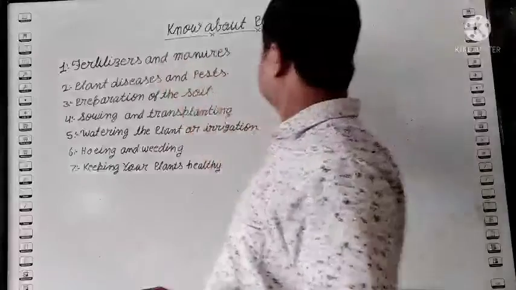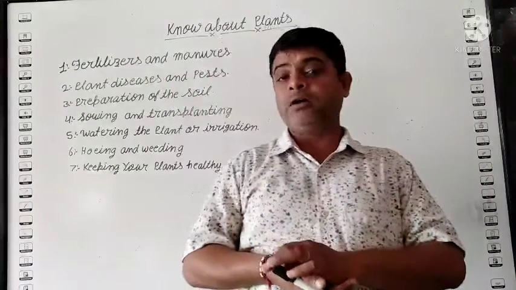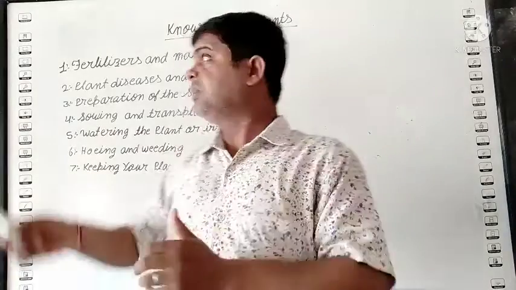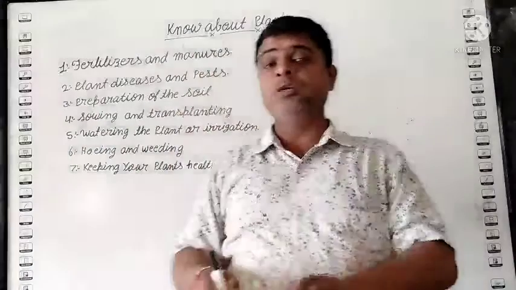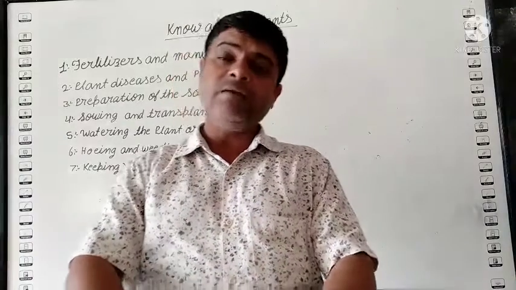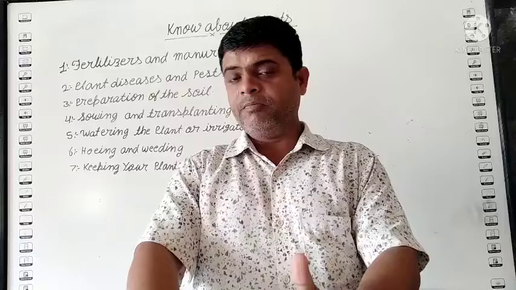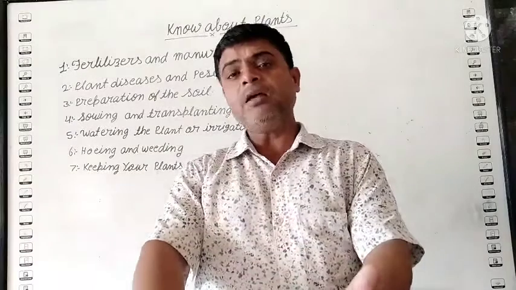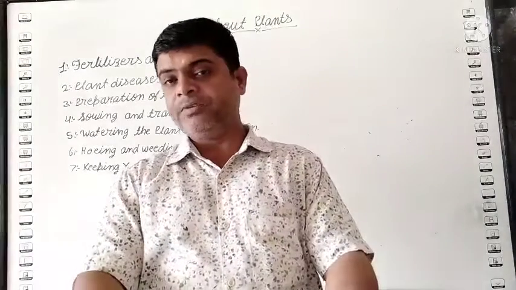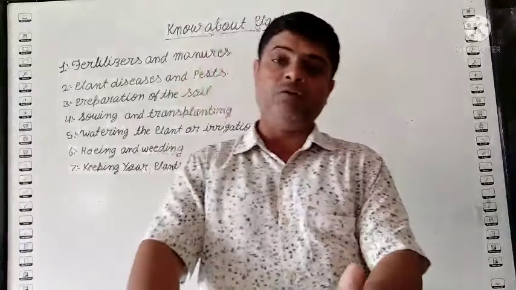plants. So students, see, if you want to grow any crops, what do we need? First you take the fertilizers and manure. Students, do you know what a fertilizer is? Fertilizer is a chemical thing made by a factory from nutrients, and manure means organic things made from the waste material of living things, like dry leaves, peels of vegetables and fruits, and waste material of animals like buffalo and cow.